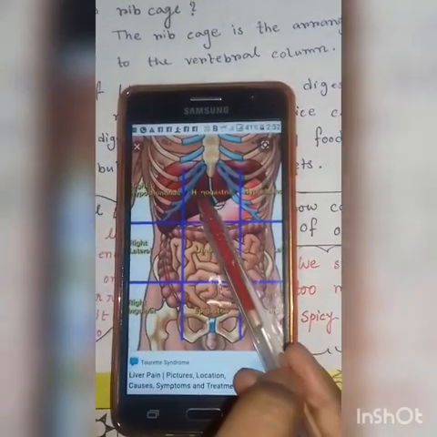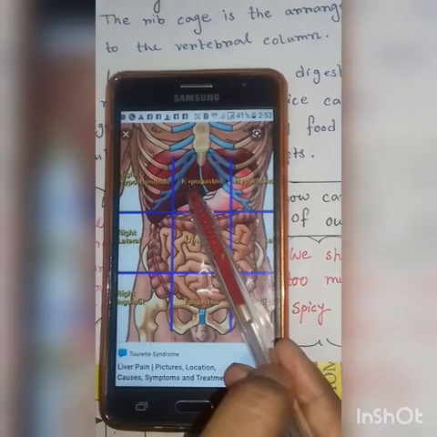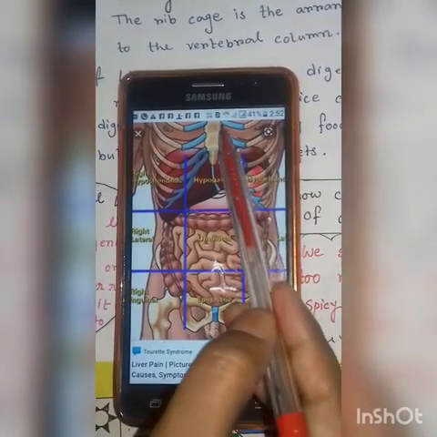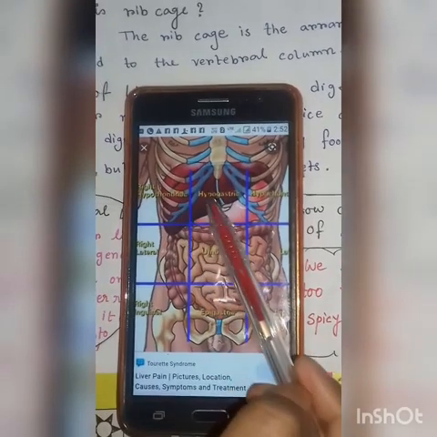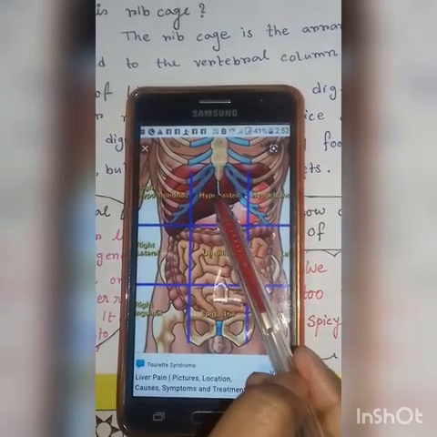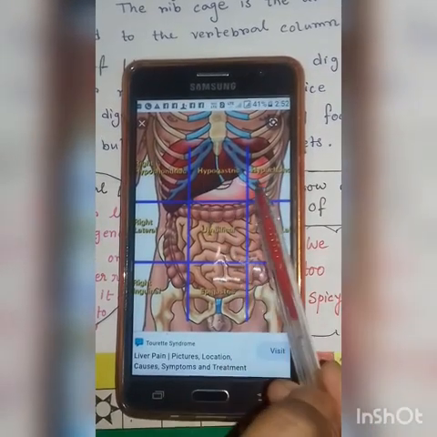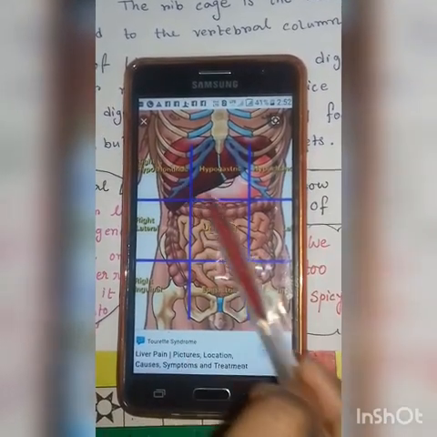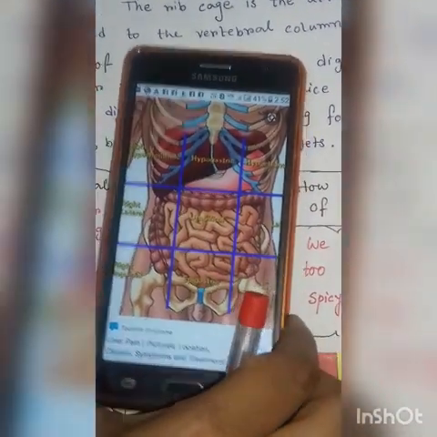The liver is on the right side of the stomach and below the rib cage. Look here. This is our rib cage. So our liver is below the rib cage and on the right side of the stomach. This is stomach, this is right side and this is left side. So, are you clear about the position of liver in our body? I hope it is clear.